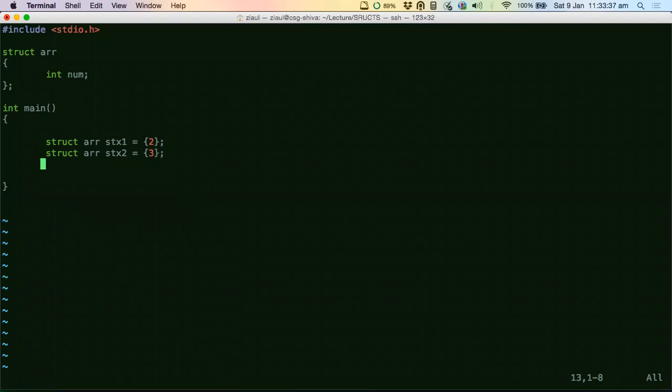Guys, can you hear me? Yes, sir. Now all of a sudden, sir, why can't we initialize the num inside the structure? We can do that, but let's see after this. Can we do that or not? I have to recollect.